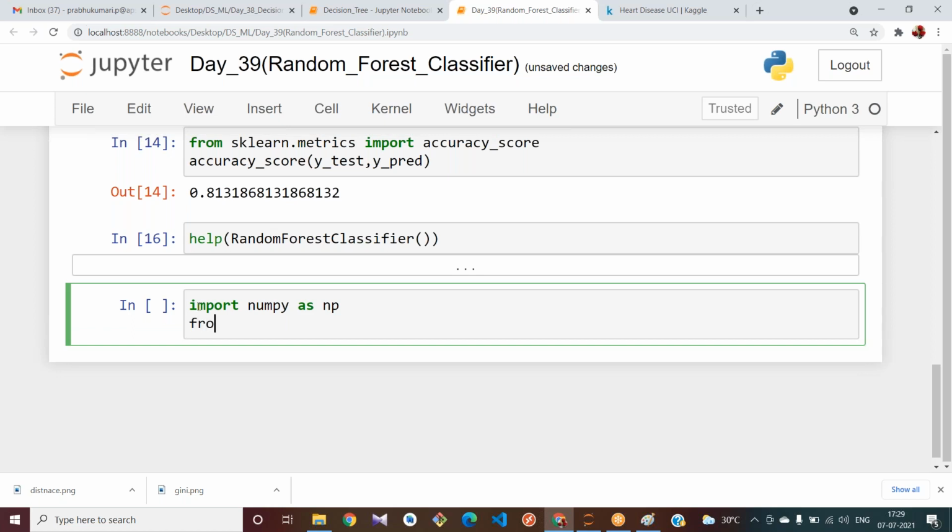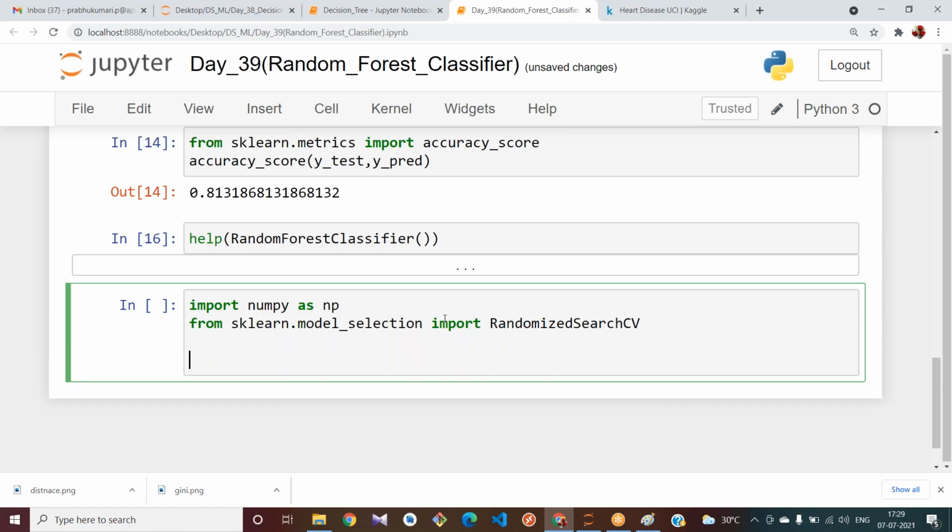Then from sklearn.model_selection import RandomizedSearchCV.